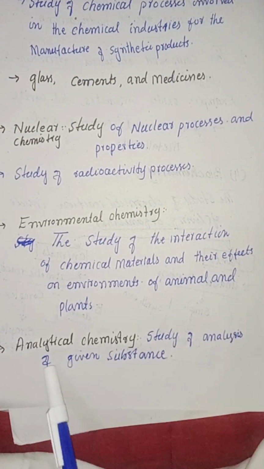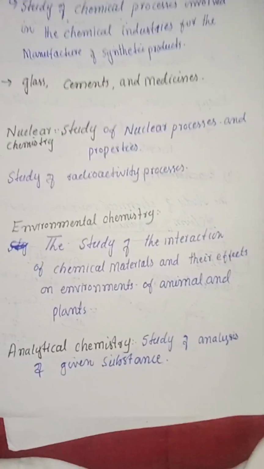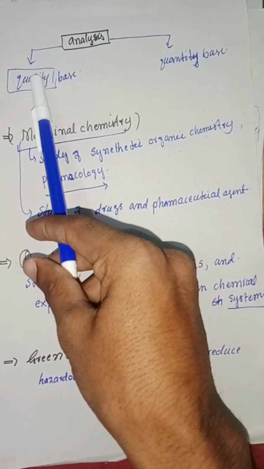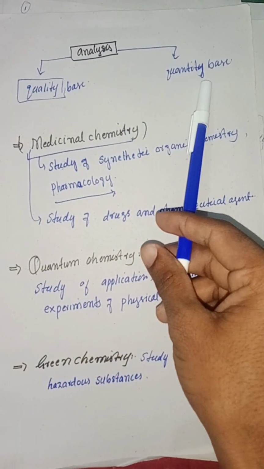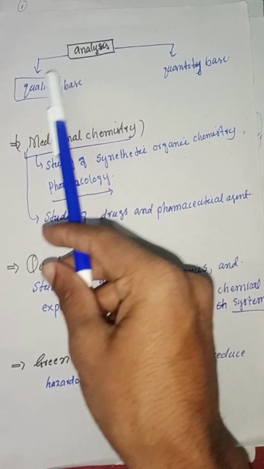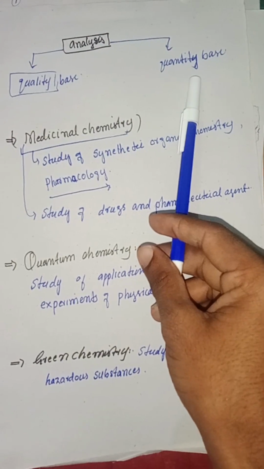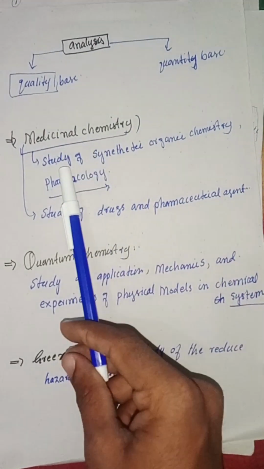Analytical chemistry, the study of the analysis of a given substance. Analysis is of two types: first, quality-based analysis, qualitative, and second, quantity-based analysis, quantitative. Both are studied in analytical chemistry.